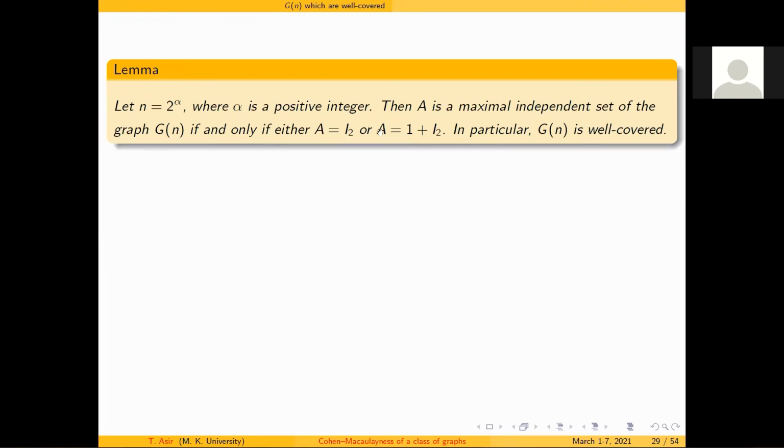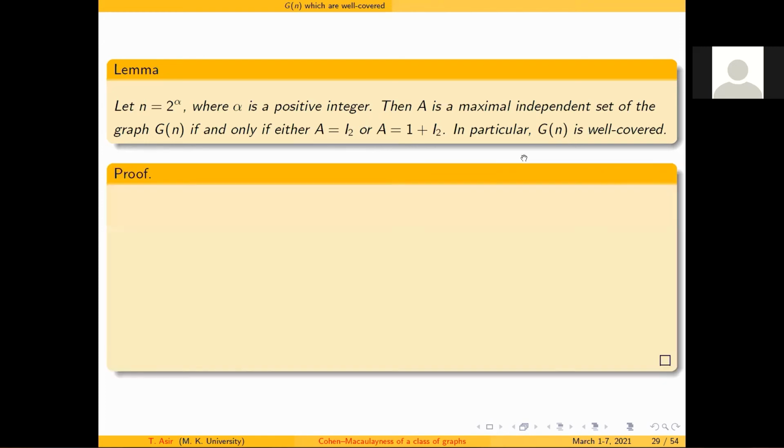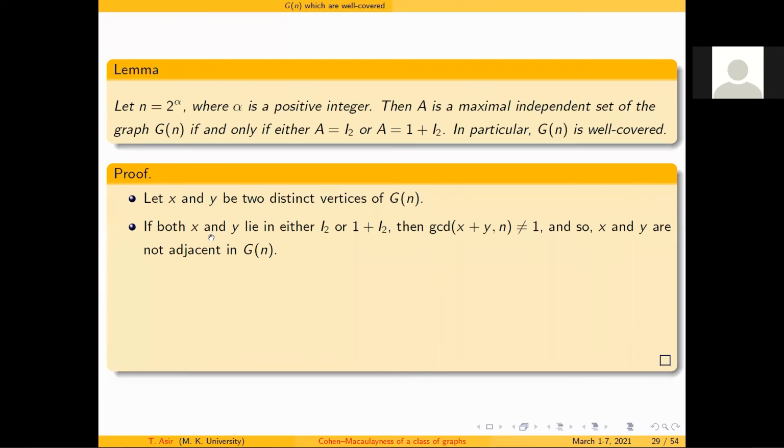Okay, either one of these two sets is the only independent set of this graph, which means both of them have the cardinality of equal size, so this G of n is well covered. I would like to give you the proof of this. The proof is very simple. Let x and y be two distinct vertices of G of n. If both x and y lie in either I2 or 1 plus I2, then GCD of x plus y comma n is not equal to 1, and so x and y are not adjacent.